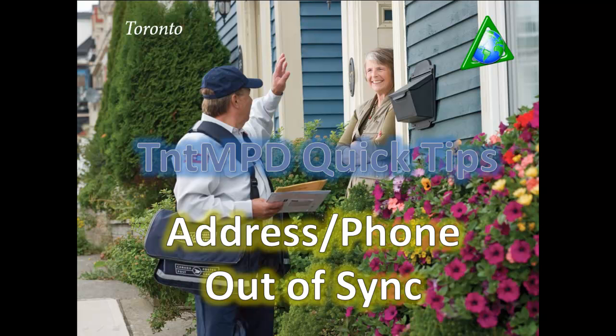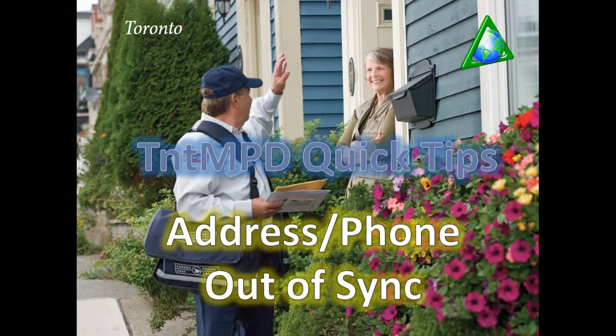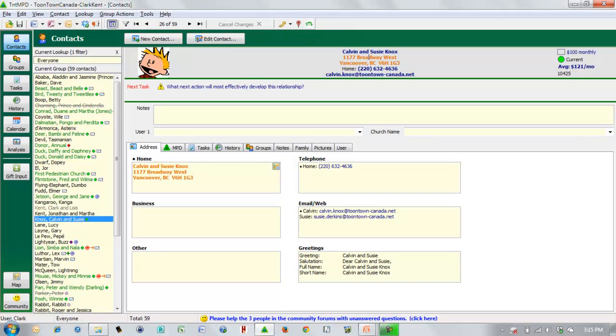This is TntMPD Quick Tips number 2, address or phone out of sync. When you have contacts in your TntMPD database and then you connect with your organization for the first time and download gifts, TntMPD also downloads all of the donor information related to your donors. And sometimes you will have an address that will appear as bold and orange like this one.